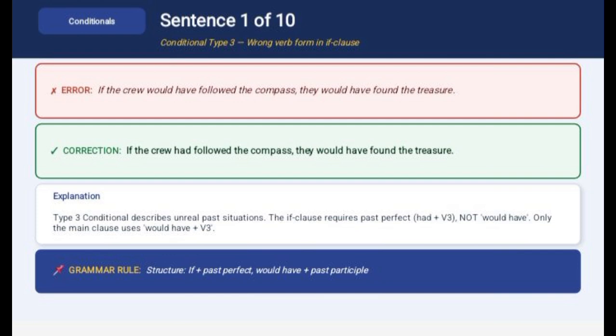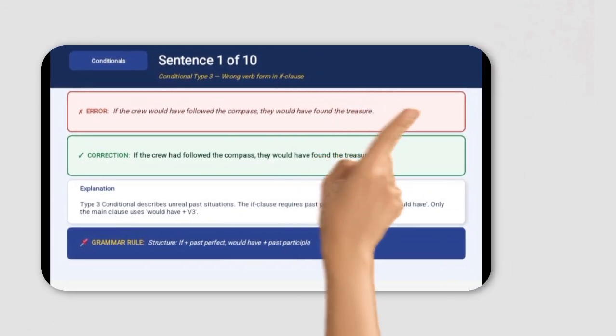Why? Type 3 conditional is used to talk about unreal or hypothetical situations in the past, things that did not happen. So, in the if clause, we must use past perfect, which is had followed, not would have followed. Would have can only appear in the main clause, never in the if clause.